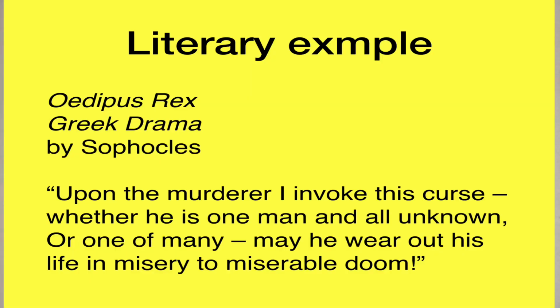Here is the famous Oedipus Rex by Sophocles. When Oedipus Rex said, "Upon the murderer I invoke this curse, whether he's one man and all unknown, or one of many, may he wear out his life in misery to miserable doom." So look at that very arrogant, ironic King Oedipus when he was invoking a curse. And that curse, unknowingly, ironically, was actually about himself.